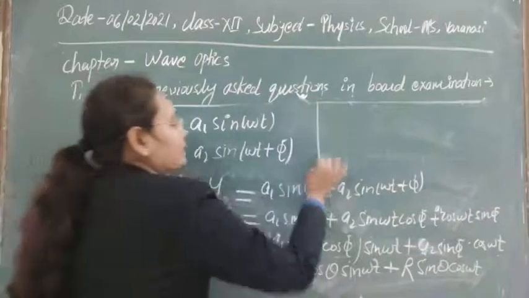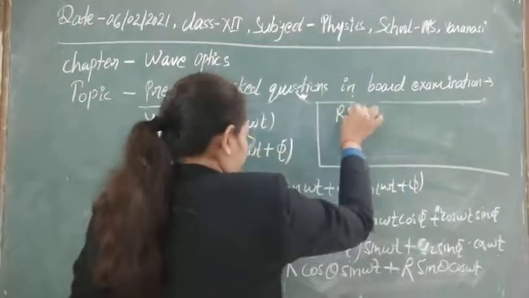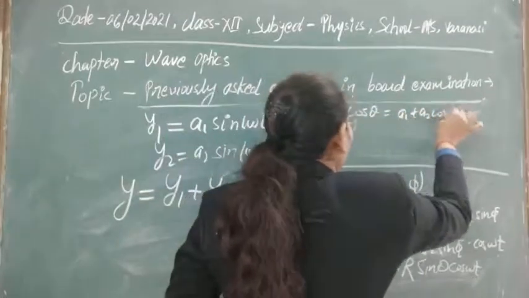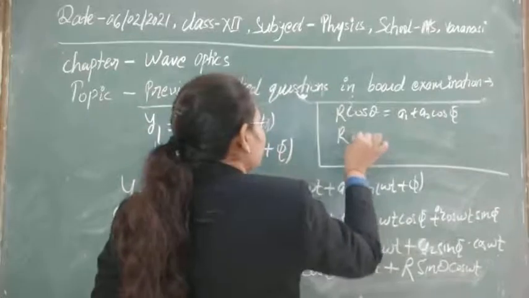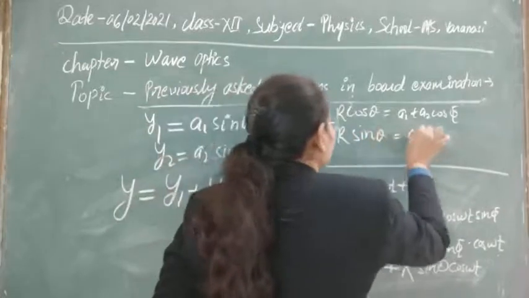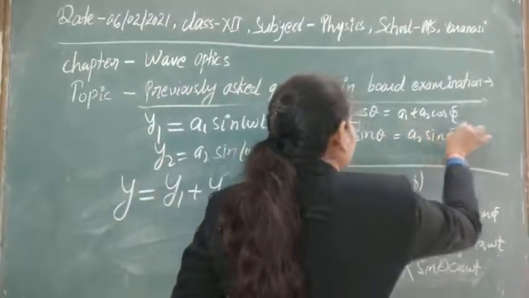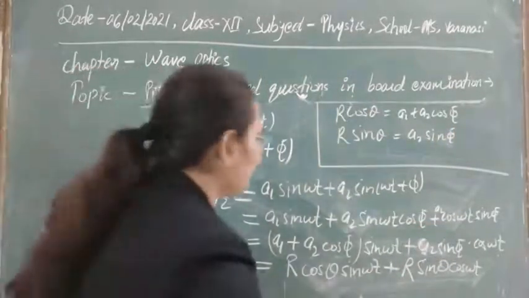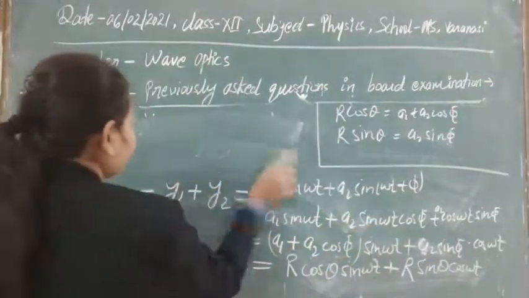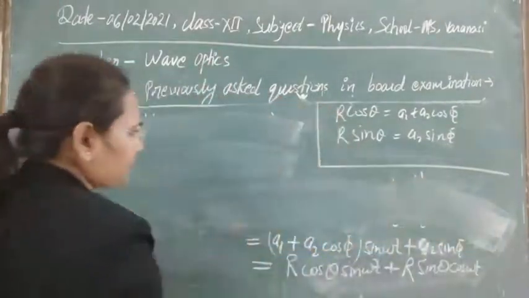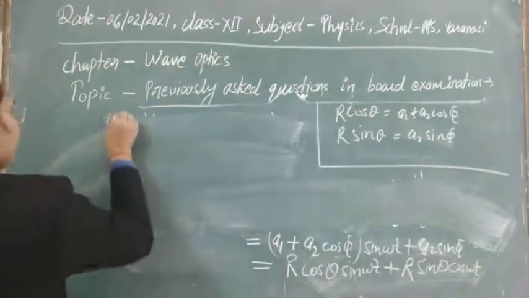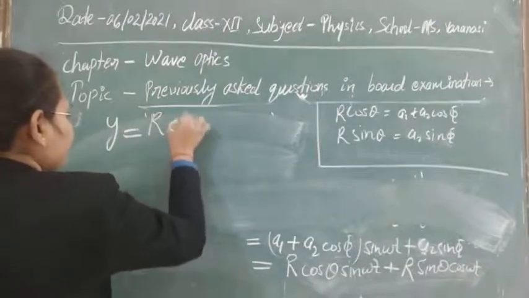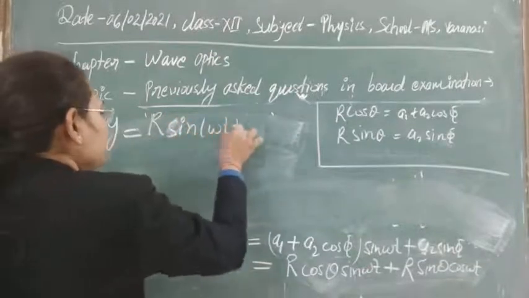So it means that we have just taken r cos theta equal to a1 plus a2 cos phi, and r sin theta equal to a2 sin phi. If we replace this, then we will get the final equation, that is y is equal to r sin(omega t plus theta).